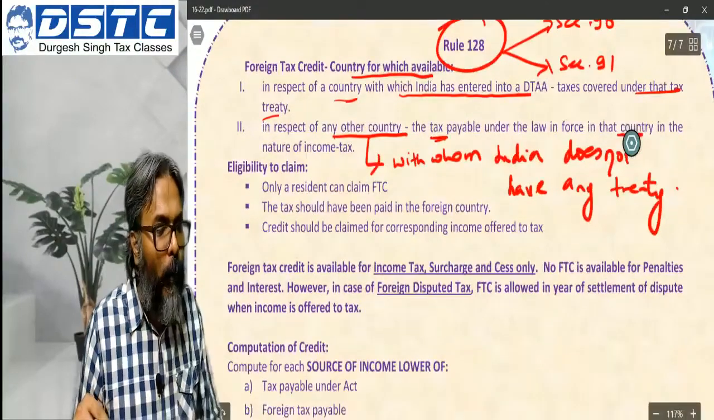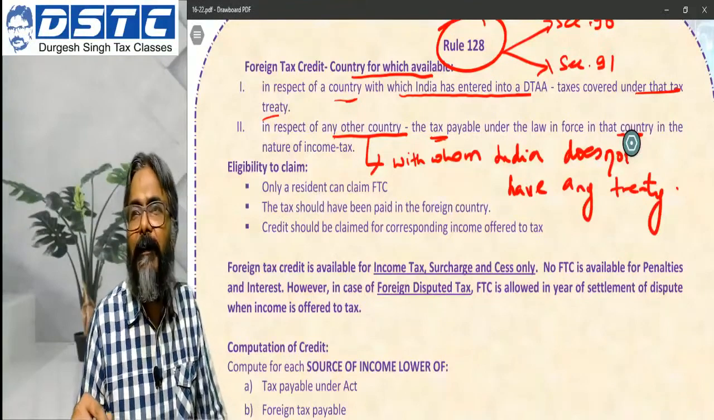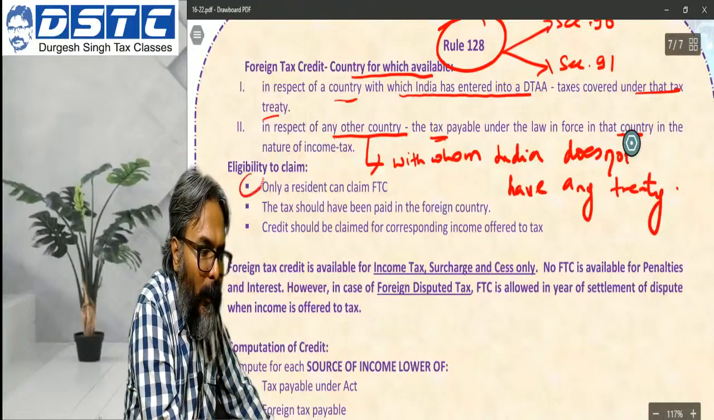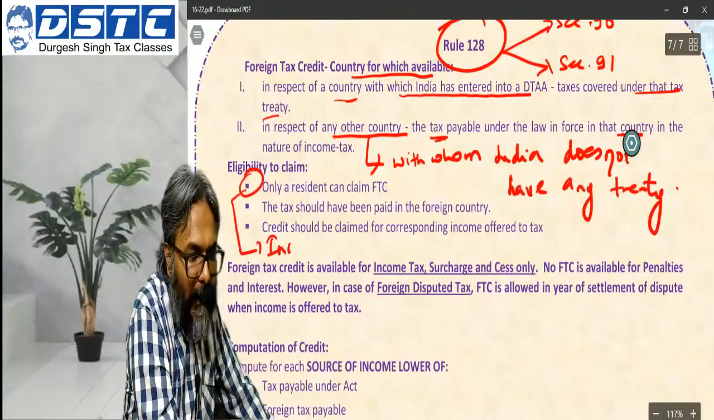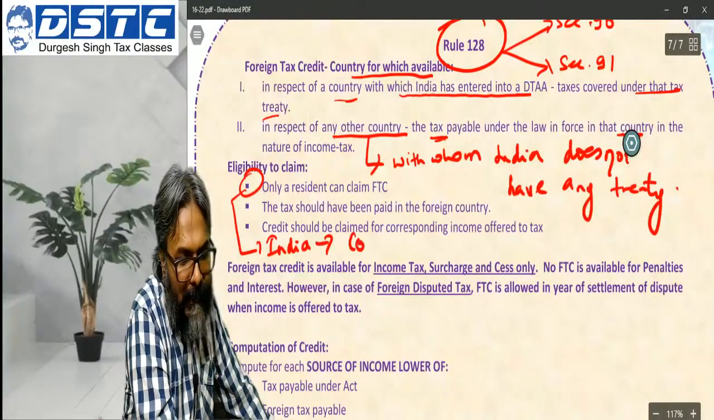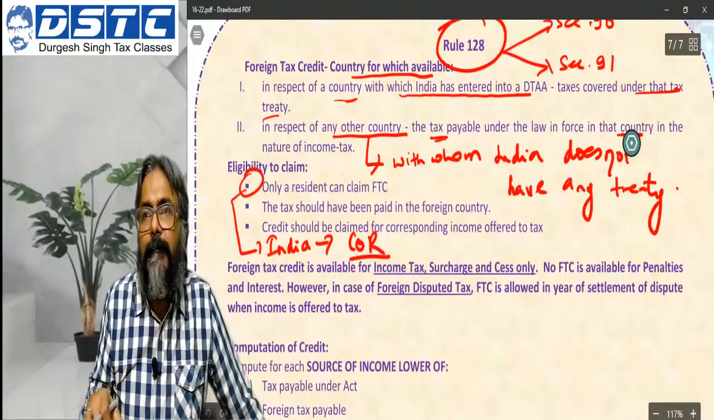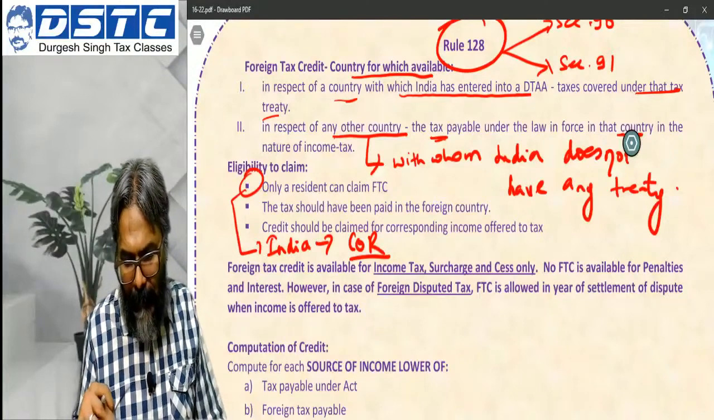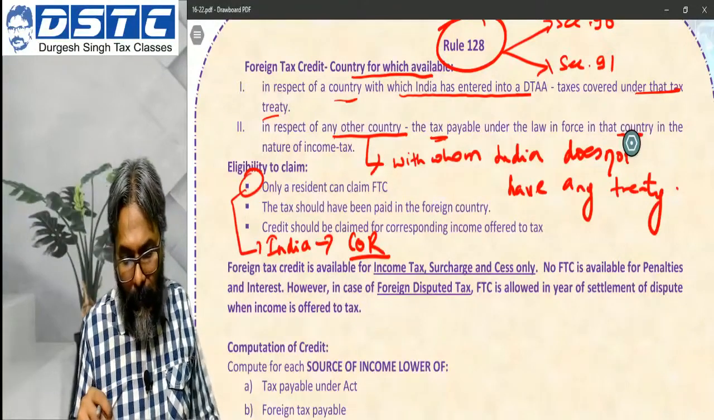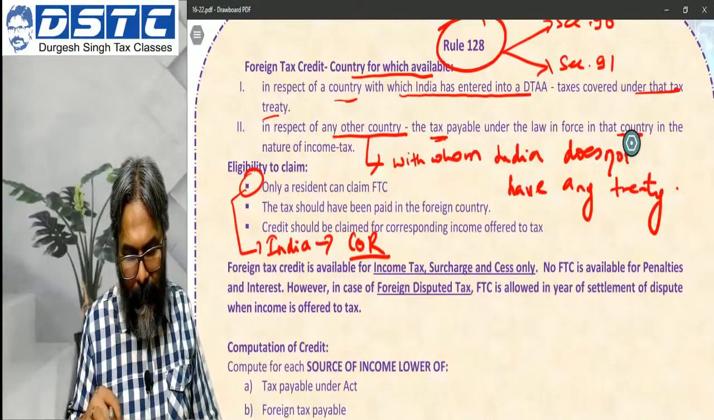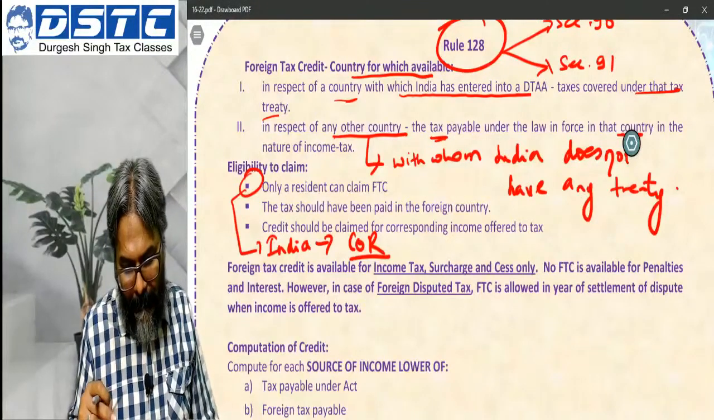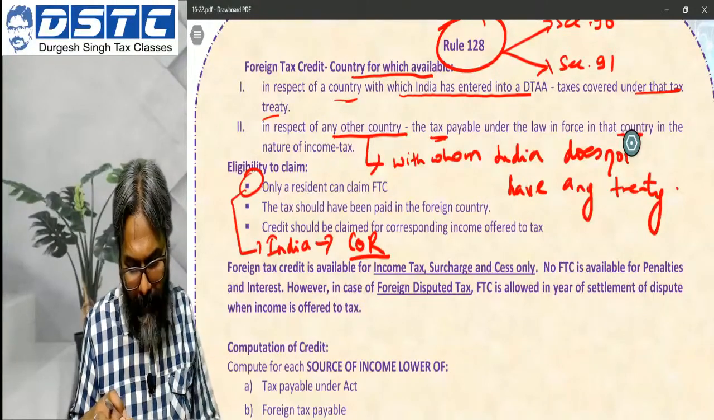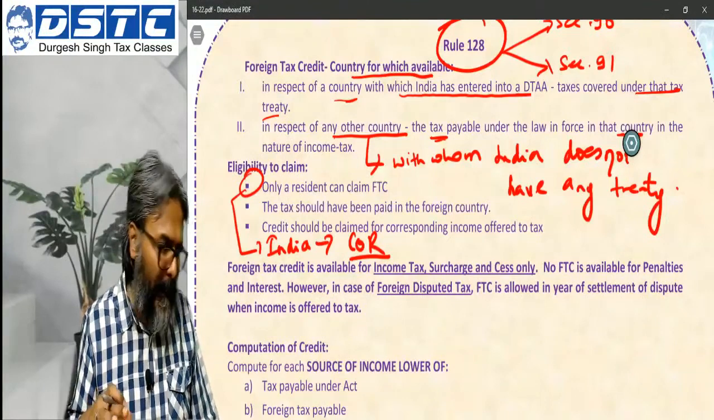Eligibility of the claim: only a resident can claim the FTC. So this concept of FTC, students, will be applicable when India is the COR. This concept of FTC is applicable only when India is the country of residence, the COR. Only then will this particular concept be applicable.